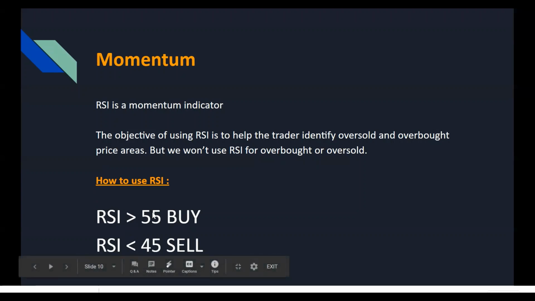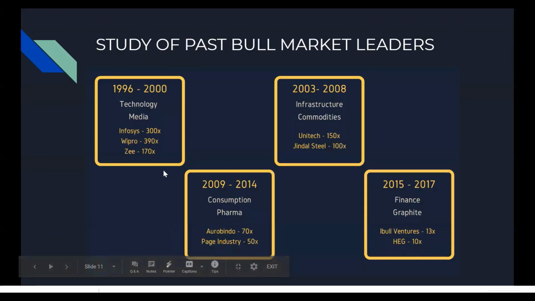But why 55? We arrived at this number by doing some quantitative analysis. If you look at this chart, this is the chart of previous bull market leaders. You can see from 1996 to 2000, technology stocks, Infosys went 300x, Wipro went up almost 400x. From 2003 to 2008, Unitech went 150 times, Jindal Steel 100 times. 2009 to 2014, Aurobindo Pharma went 70x. 2015 to 2017, HEG went 10x.